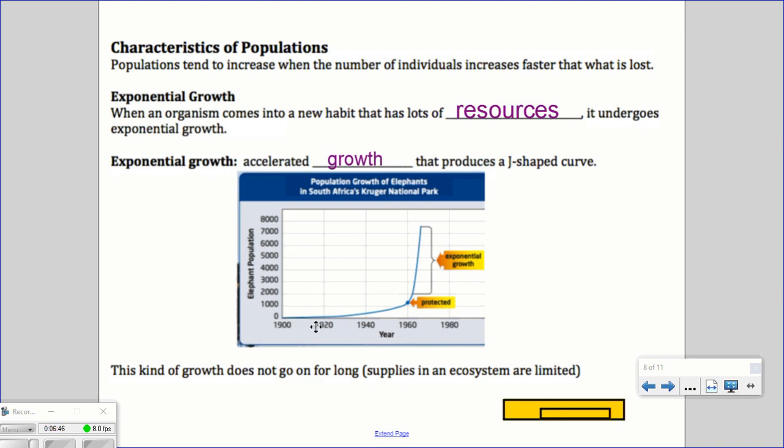So what that exponential growth looks like, here we have elephant population tracked over a number of years, and you can see that populations of elephants are relatively low. Around the 1960s, when they became protected, there was a sudden increase, a very big spike. Their numbers were low, there were lots of resources for them, the ecosystem could support those high numbers, and their numbers were able to grow rapidly and quickly.